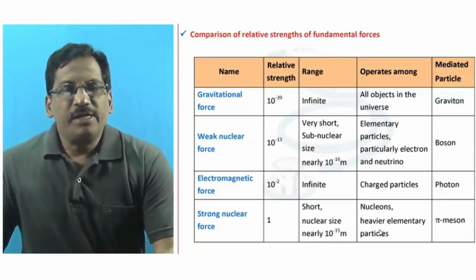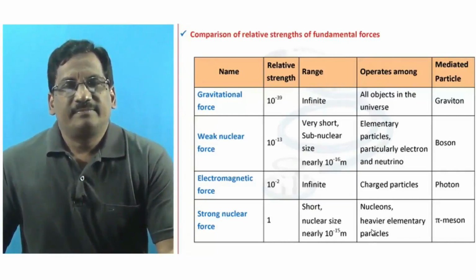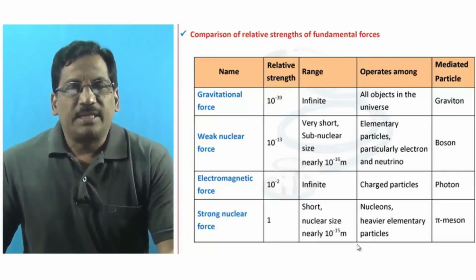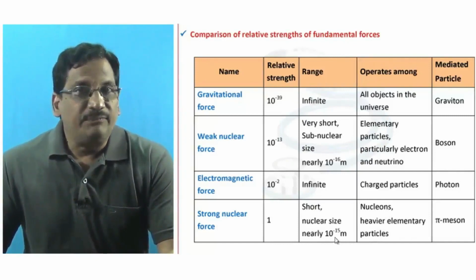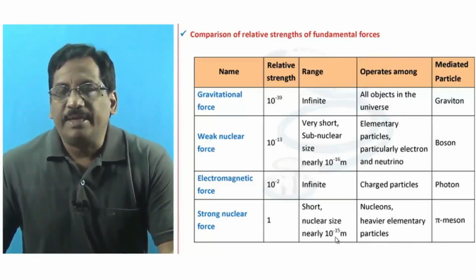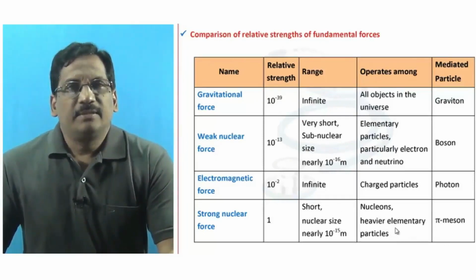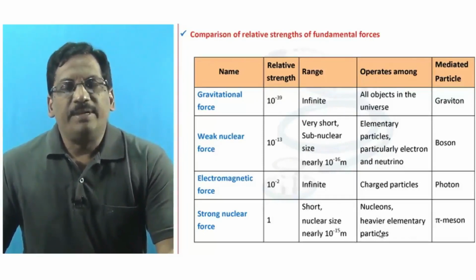And strong nuclear forces are again short range forces, of the order of 10 power minus 15 meters. These forces are observed among the nucleons of a nucleus and among heavier elementary particles.